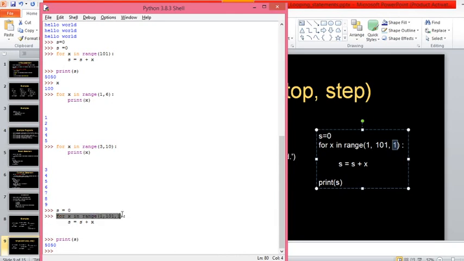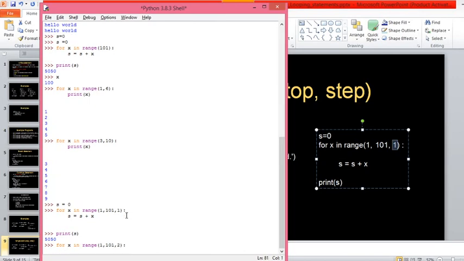Try to understand with the variations here. Now if I write 2 here, what will happen? s equals s plus x. It will be incremented by 2. So look here. Now it will start from 1, as the starting value is 1. In every step it is incrementing by 2.